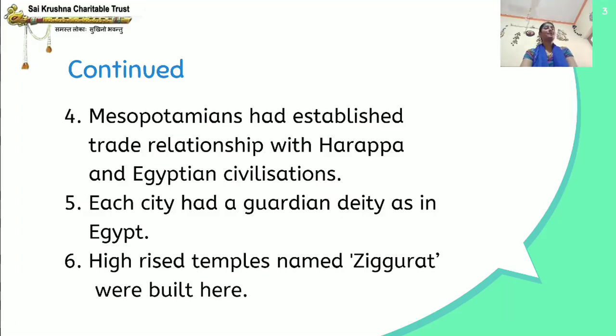So the Mesopotamians established the trade relationship with Harappan and Egyptian civilizations, and each city had a guardian deity as in Egypt. A guardian deity means the deity which guards or protects the particular place. And high-rise temples called ziggurat were built here.